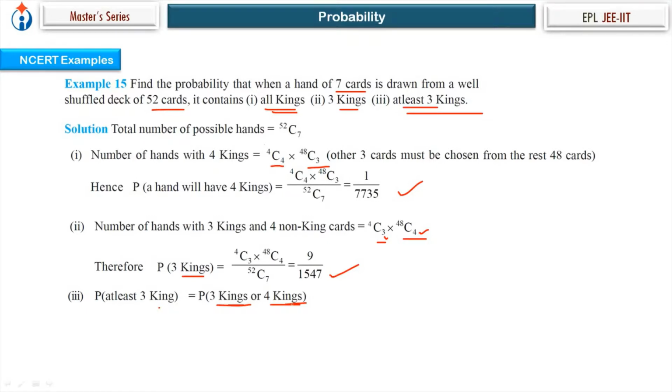If there are 3 kings, there cannot be 4 kings. If there are 4 kings, there cannot be 3 kings. So that would be equal to P of A plus P of B. P of A union B is equal to P of A plus P of B if A and B are mutually exclusive events. We just put the values we checked in questions number 1 and 2. We get the answer. Next.